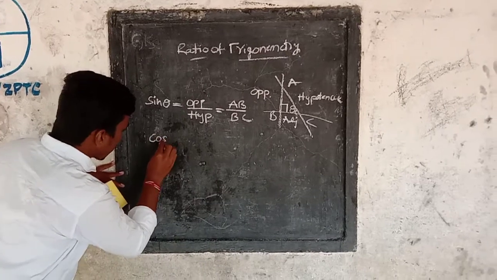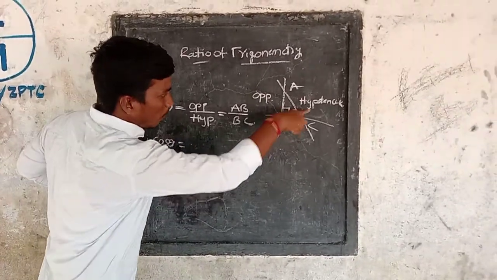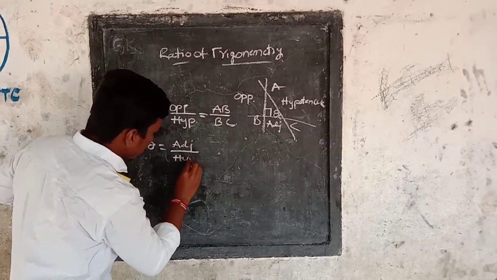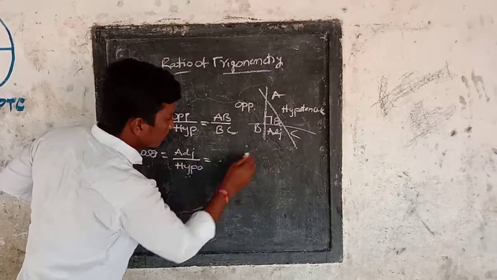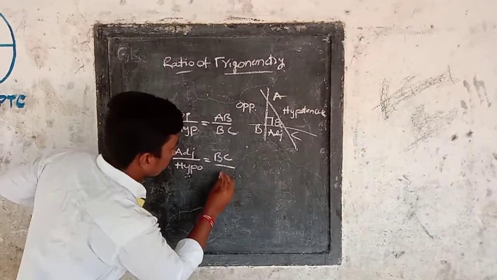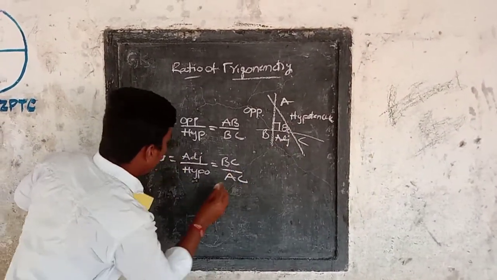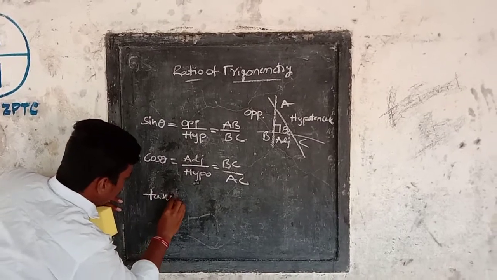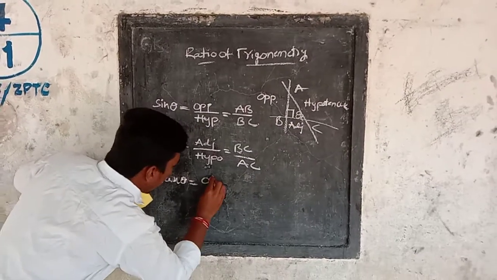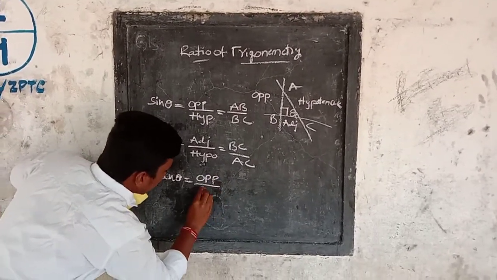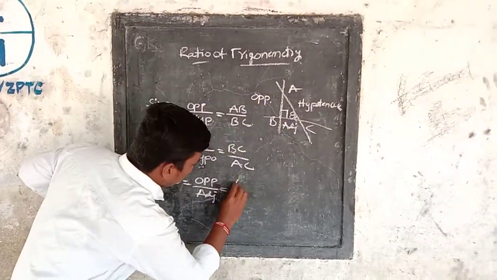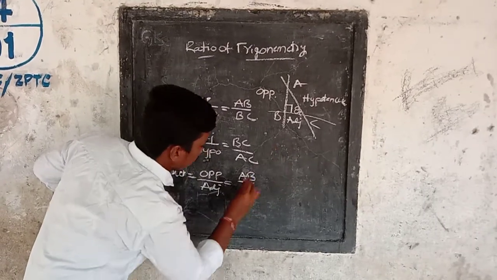Similarly, cos theta is adjacent upon hypotenuse, which equals adjacent BC and hypo AC. And similarly tan theta is opposite side by adjacent side. Opposite means AB, adjacent means BC.